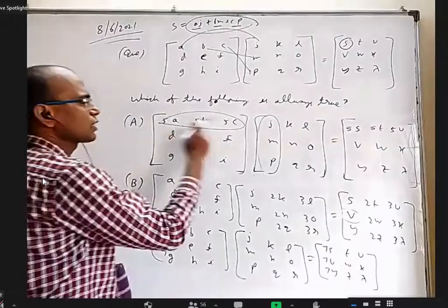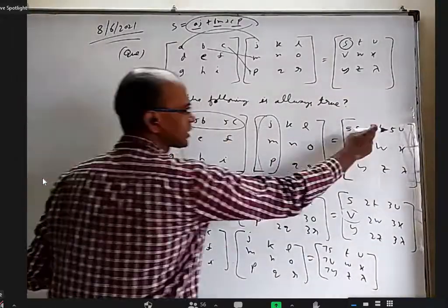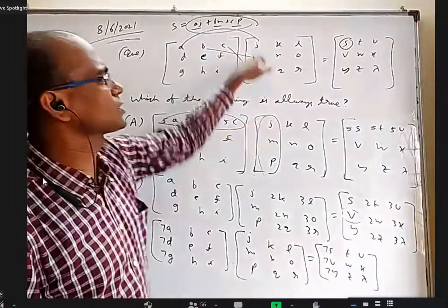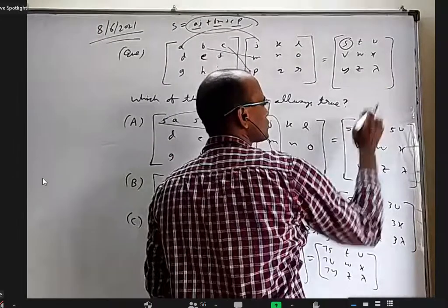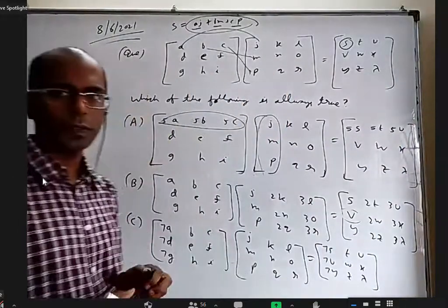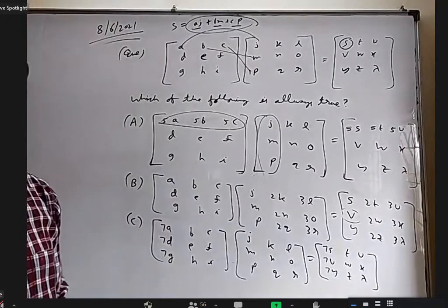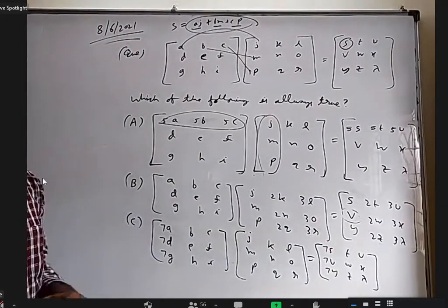Okay. Similarly, first one is second one. Everything will become 5 times because of this. Again, I got here, I got here. Other rows, no problem. This into this is same as this into this, no change in the answers. That's why only these three elements got multiplied with 5. Okay. Option A is correct. Anybody has any objection to that now? No, sir. No, sir. No, sir. Option B is also correct.